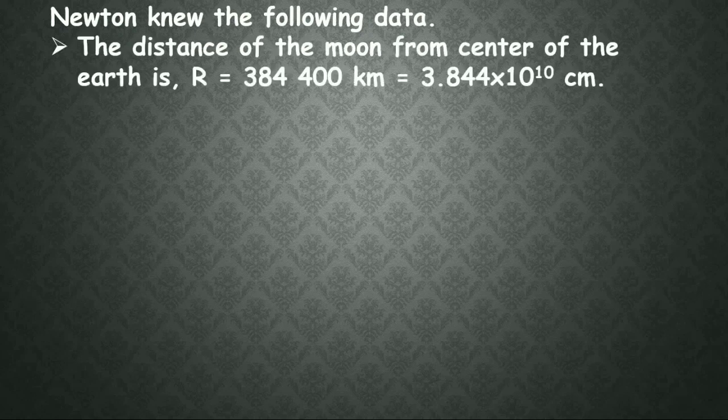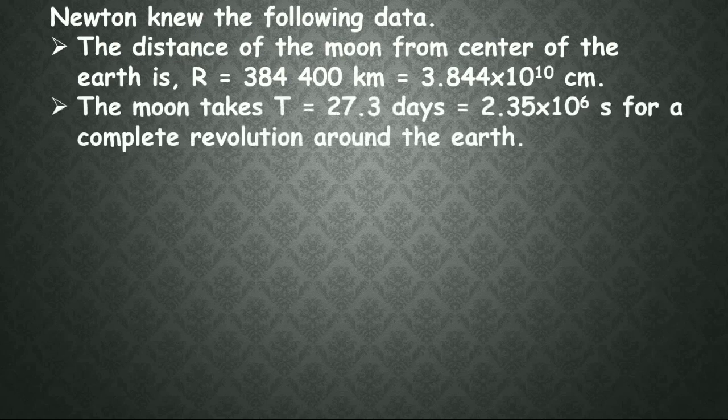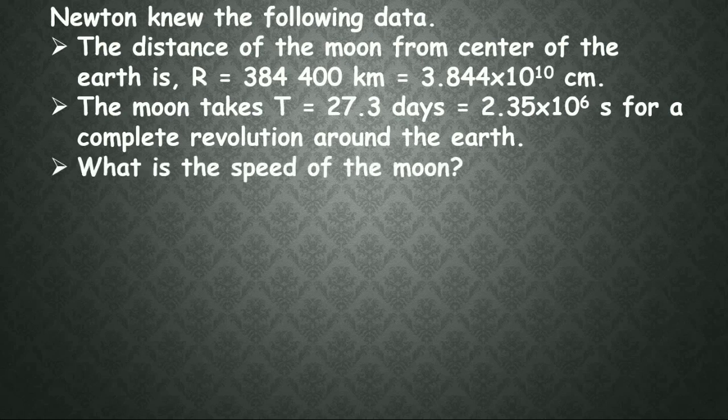Newton knew the following data. The distance of the moon from the center of the earth is r, equal to 3,84,400 kilometers, which can be approximately written as 3.844 into 10 to the power of 10 centimeters. And the moon takes 27.3 days, or 2.35 into 10 to the power of 6 seconds, for a complete revolution around the earth. So what is the speed of the moon now?